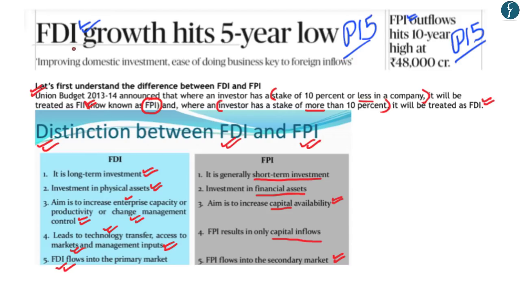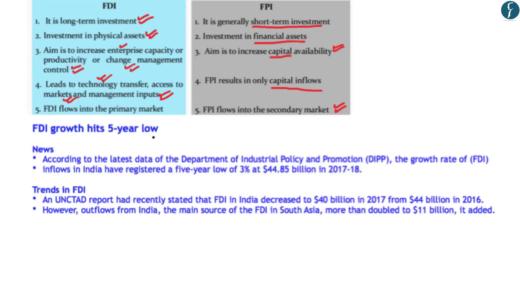Now let us understand why the first article is in the news. Now what has happened is that foreign direct investment growth in India has hit a 5-year low, wherein according to the latest data by the Department of Industrial Policy and Promotion, the growth rate in FDI inflows has registered a 5-year low in India.